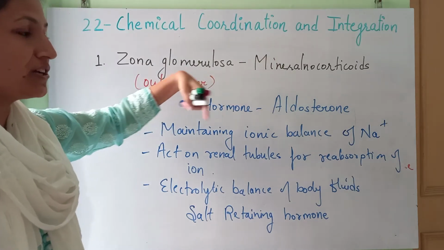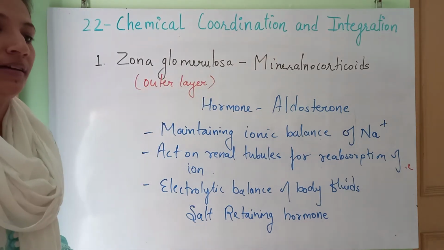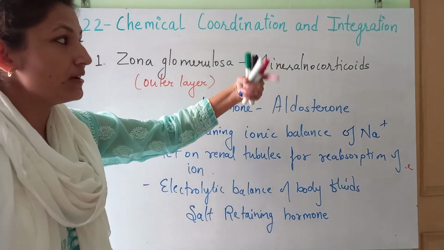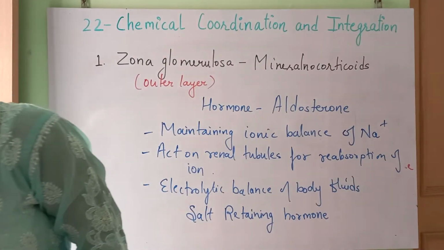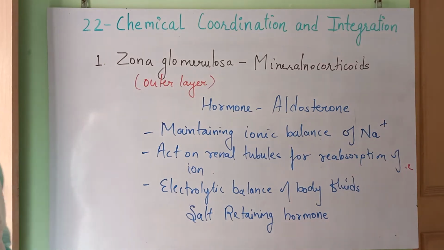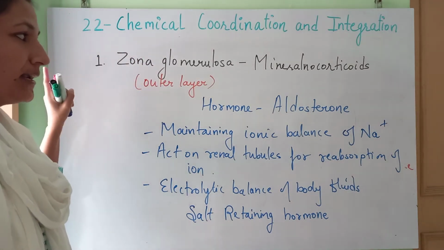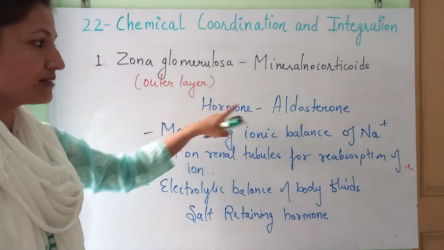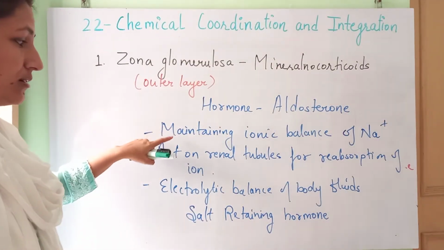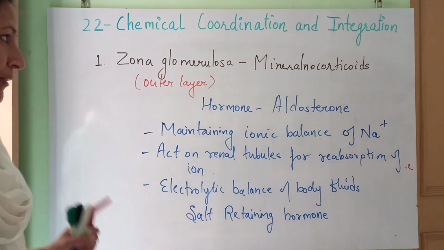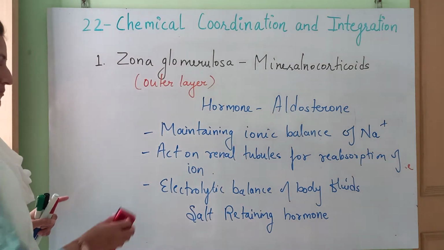Mineralocorticoids are secreted, यानी कि जो mineral के अमाउंट को बैलेंस करने में हेल्प कर रहे हैं. कॉर्टेक्स से रिलीज हुए हॉर्मोन्स, so they are termed as mineralocorticoids, and the most known is the aldosterone, and these are the functions which are mentioned over here. Fine. Now we'll move to the second.